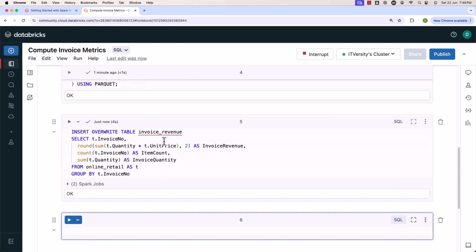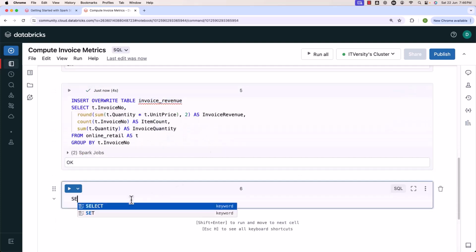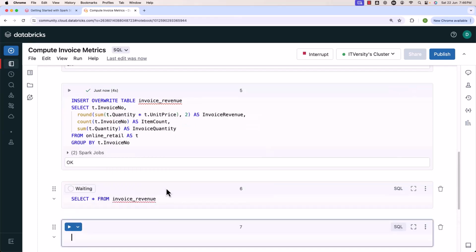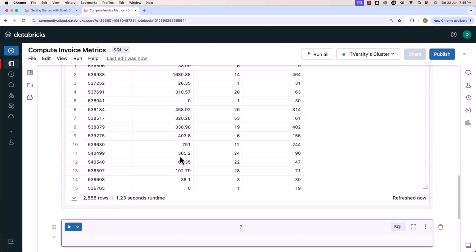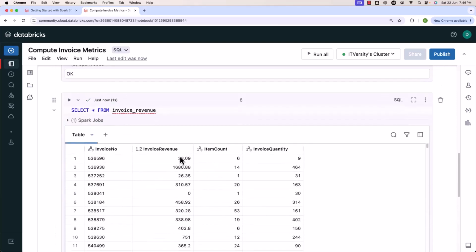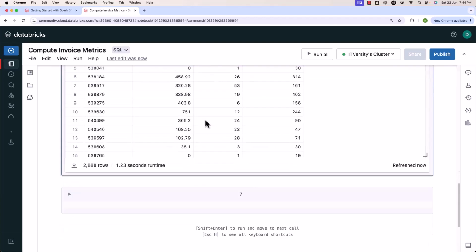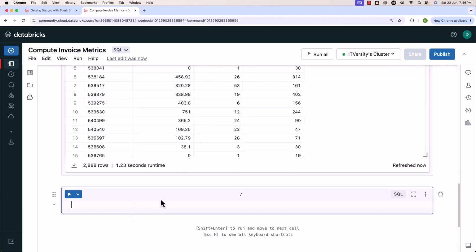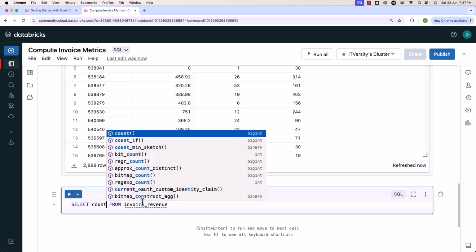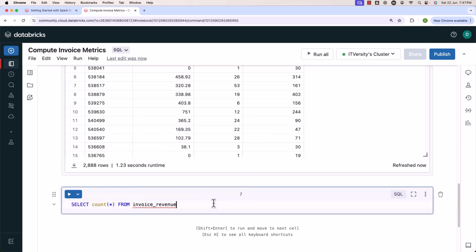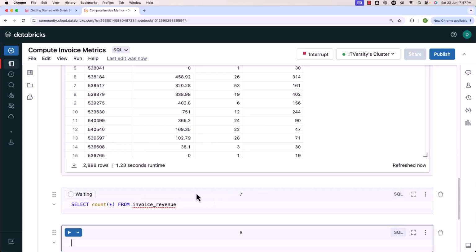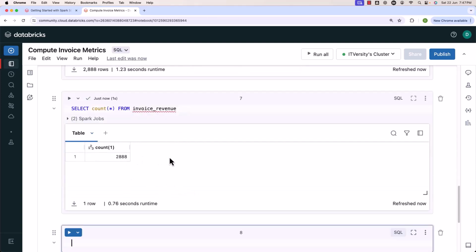Once it is run, we will validate by running this query: select star from invoice revenue. That way we should be able to preview the data in the table. On top of it, I also want to run a count query. These I'll keep. That way, once the data is populated, when we run the notebook, it will also run these queries to confirm whether data is actually populated or not. Let me change this to count of star from invoice revenue. Now, let me run this and we should be able to see the outcome as per the expectations.